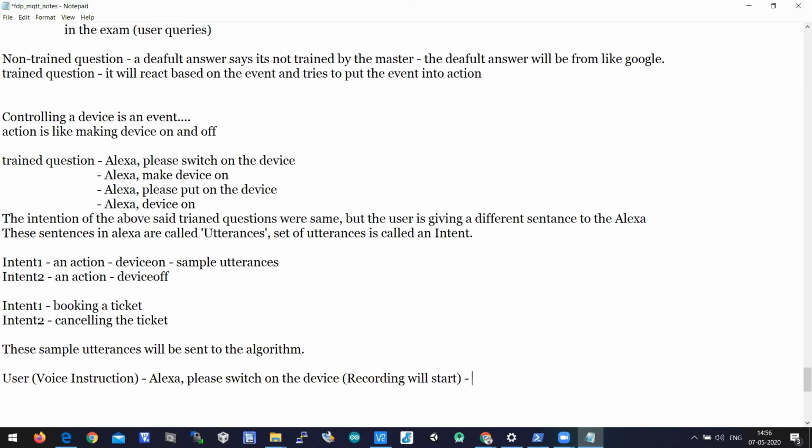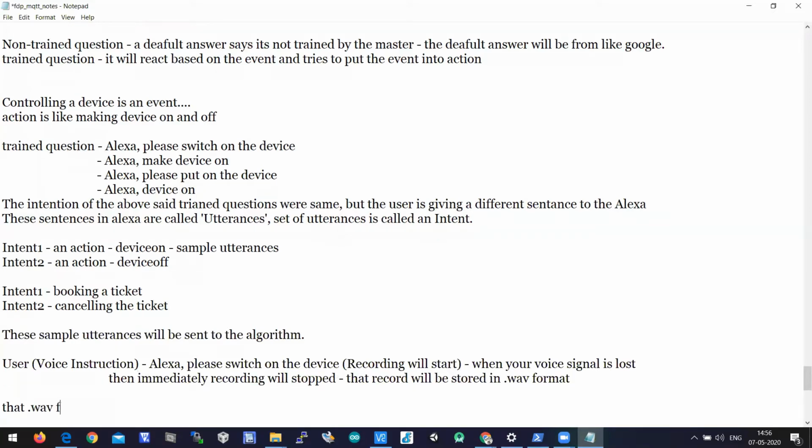When your voice signal is lost, then immediately recording will stop, and that recording will be stored in WAV file format, and that WAV file will be sent to the speech recognition module of Amazon, where the speech will be converted to text.